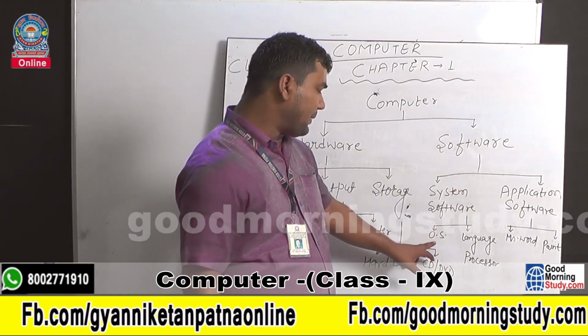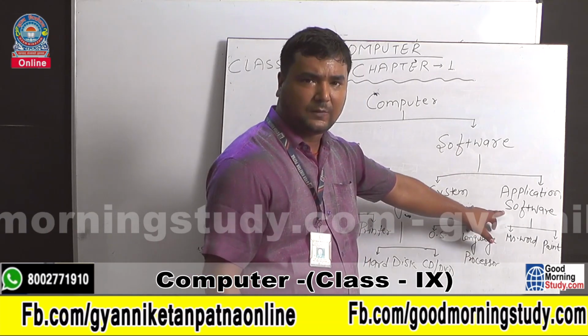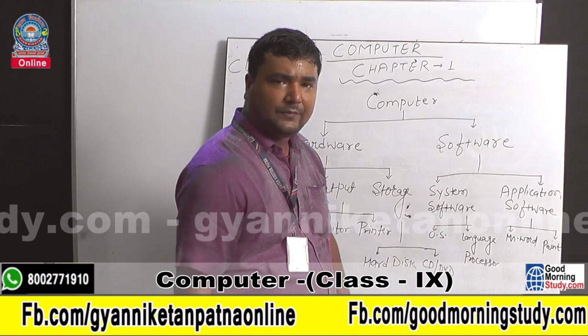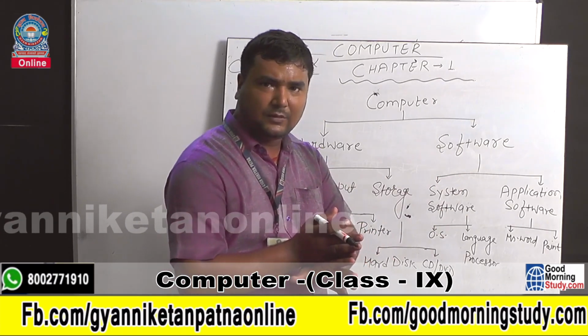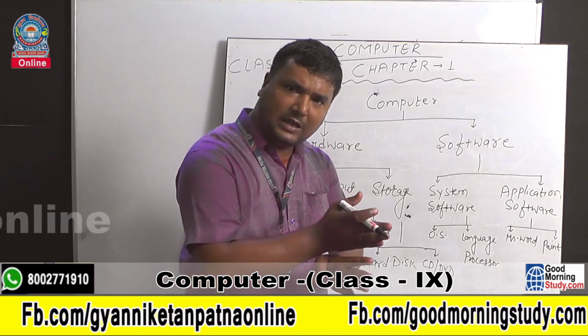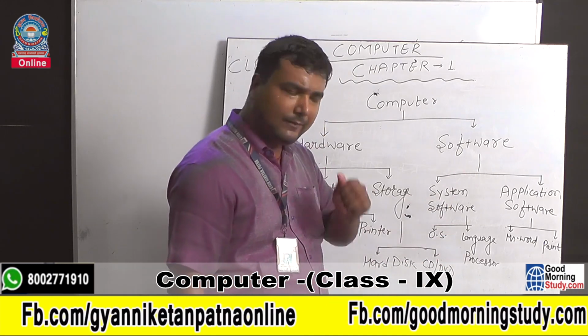Next you can see software. There are two types of software, system software and application software. You can see here system software. What is system software? The software which operates the system, which operates the function, which instructs the hardware components to perform any task is called system software. Clear?